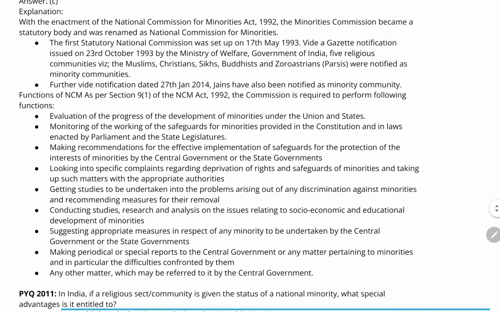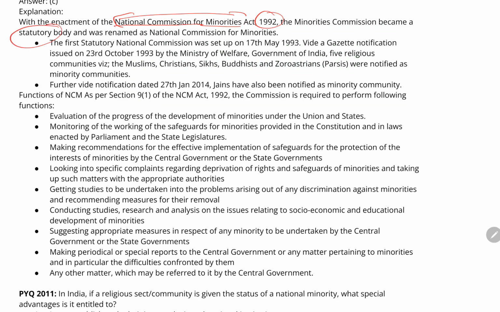Now one more thing, if we go into more detail, the National Commission for the Minorities was established under the National Commission for Minorities Act of 1992. It is a statutory body, and later it was renamed the National Commission for the Minorities. The first statutory commission was set up in 1993. You should know this from here. When the commission was set up, 5 religious communities came under the minority: Muslim, Christian, Sikh, Buddhist and Zoroastrian, or you can also call them Parsis.